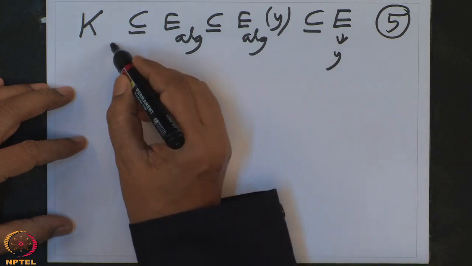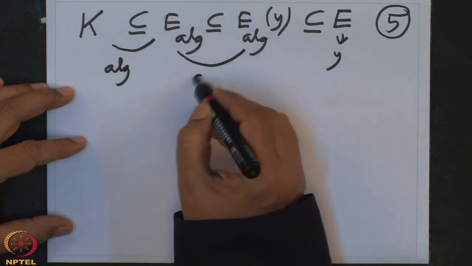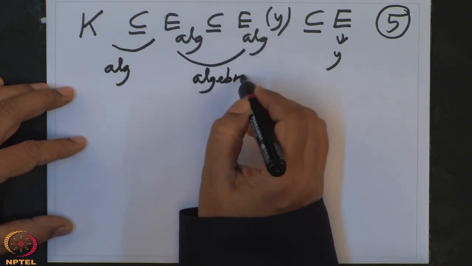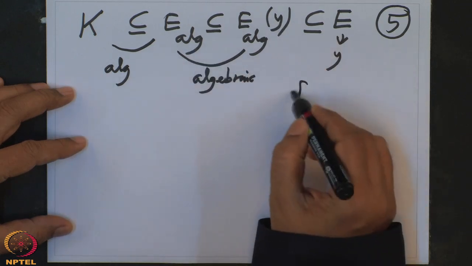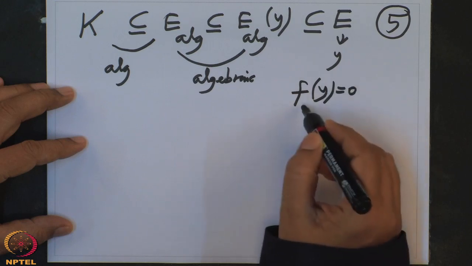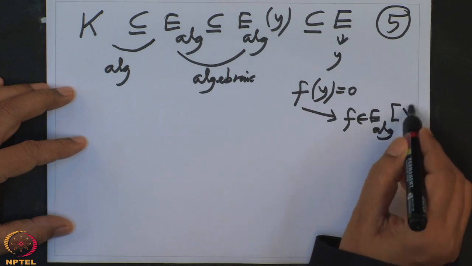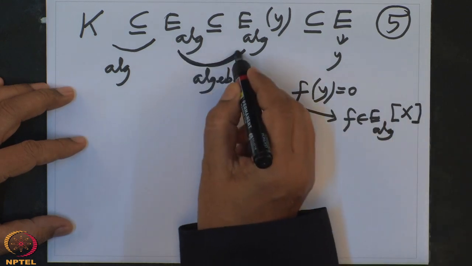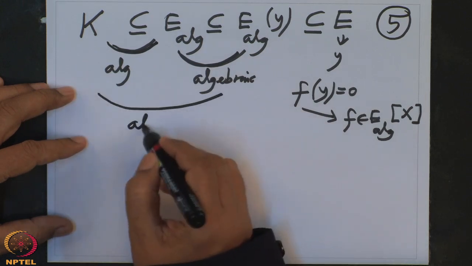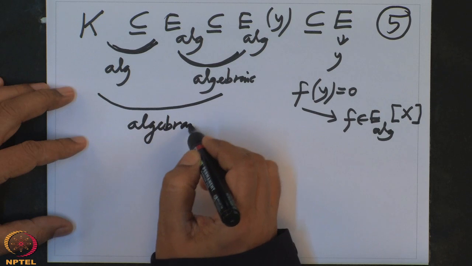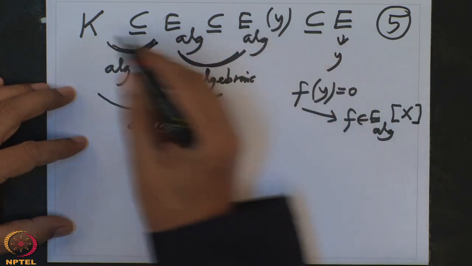So note that this extension is algebraic by definition of this, and this extension is also algebraic because this y satisfies the polynomial f(y). This f was a polynomial in E, has coefficients in this. So therefore this extension is algebraic, this extension is algebraic, therefore the composite is algebraic, the transitivity of algebraic elements. So this extension is algebraic. In particular, y is algebraic over K.